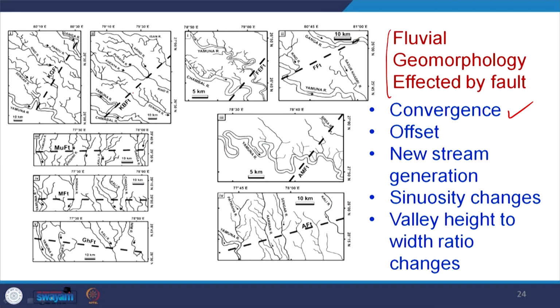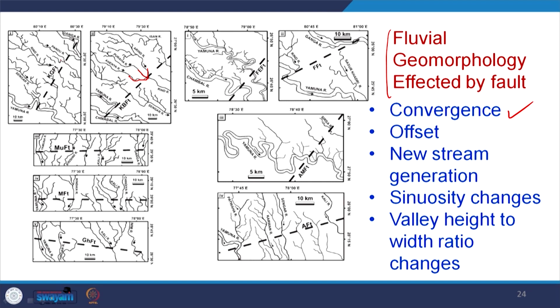system. One is drainage convergence. If you see along these faults or across this fault, for example, see 3 channels, 1, 2, 3, they are converging here.